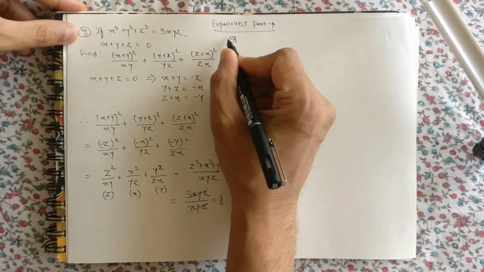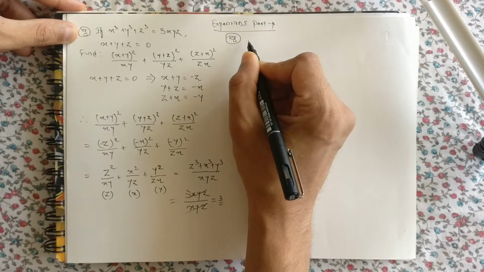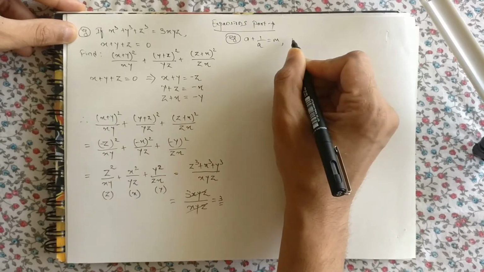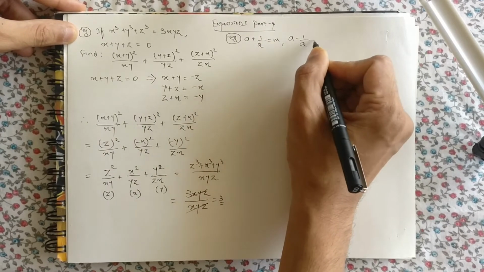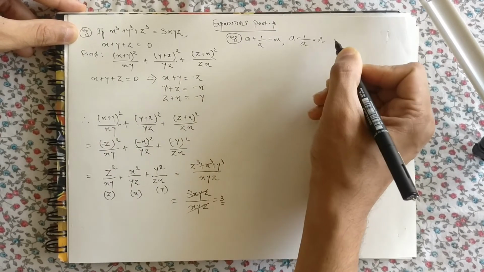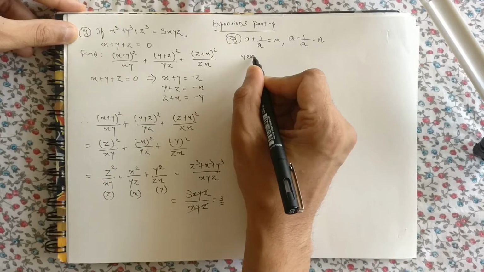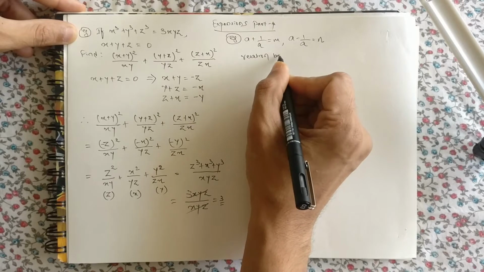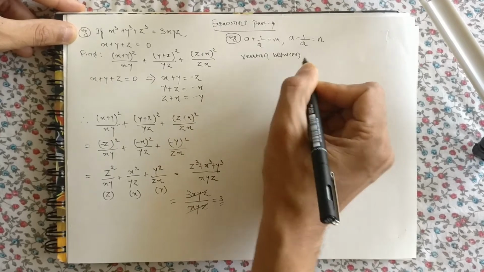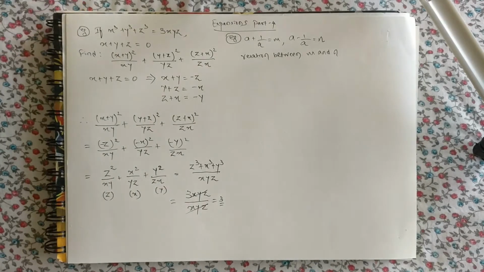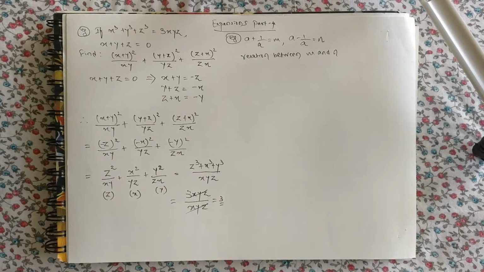The next question is a plus 1 upon a is equal to m, a minus 1 upon a is equal to n. Find the relationship between m and n. Now very different question, but if you know the identities very well, then you can solve it.